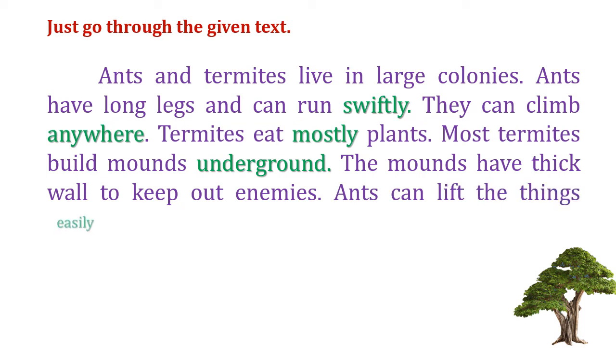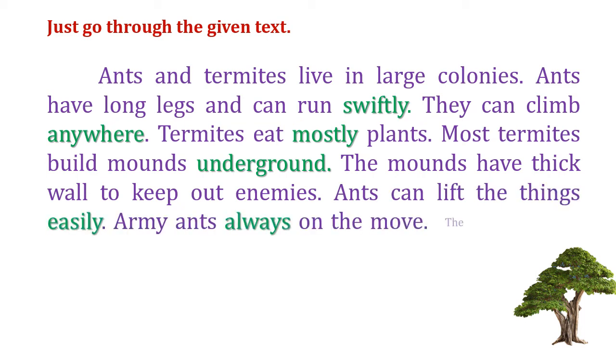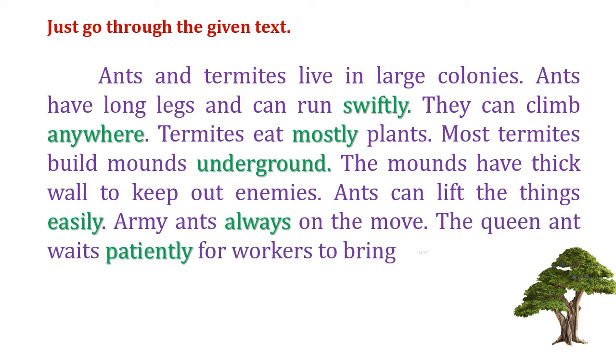Ants can lift the things easily. Army ants are always on the move. The queen ant waits patiently for workers to bring food. This is the text. Here some words are highlighted: swiftly, anywhere, mostly, underground, easily, always, and patiently.